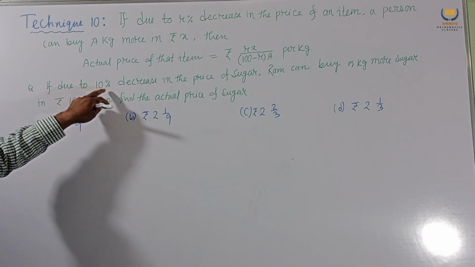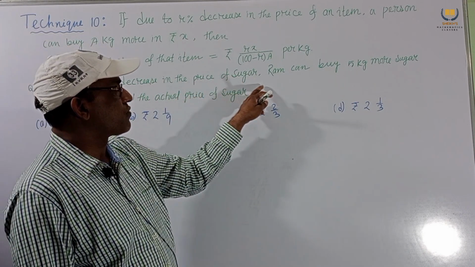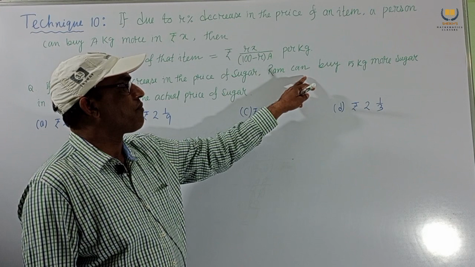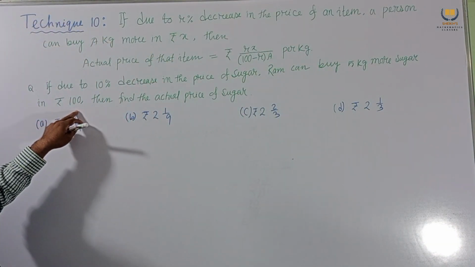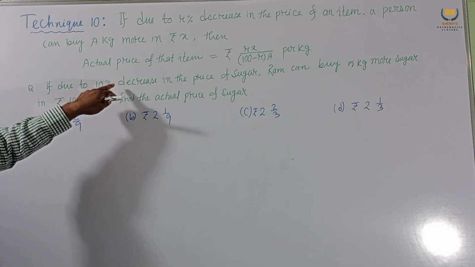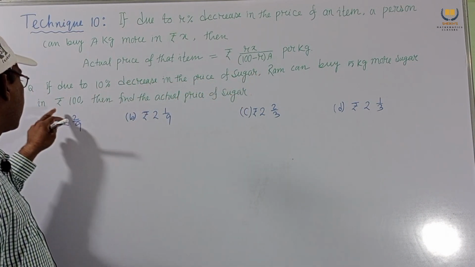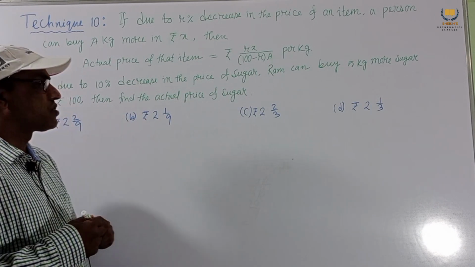If due to a 10% decrease in the price of sugar, Ram can buy 5 kg more sugar in rupees 100, then find the actual price of sugar. So the decrease percent is 10, and 5 kg more sugar in rupees 100. Solution.